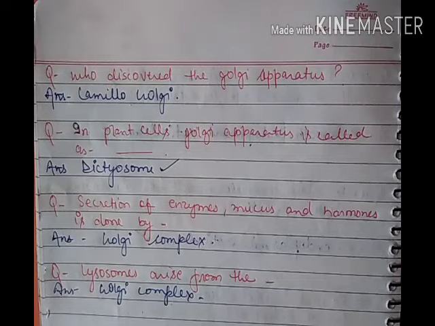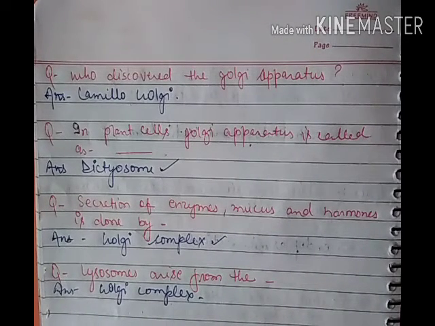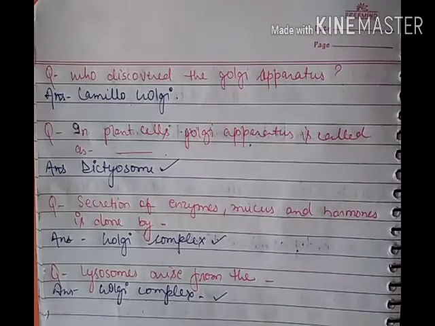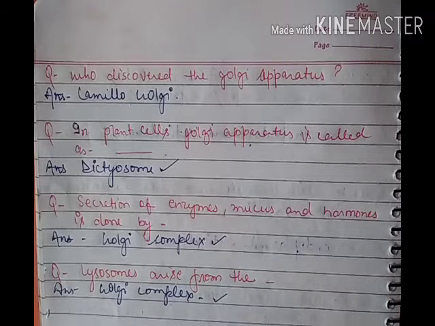The third question: secretion of enzymes, mucus and hormones is done by the Golgi complex in the cell. And lysosomes arise from which cell organelle? Again, this is the Golgi complex. So these are a few important questions related to the Golgi complex. So this is all about this cell organelle, the Golgi complex.